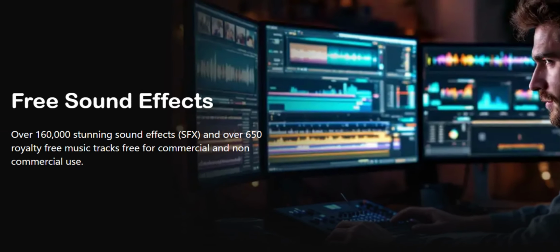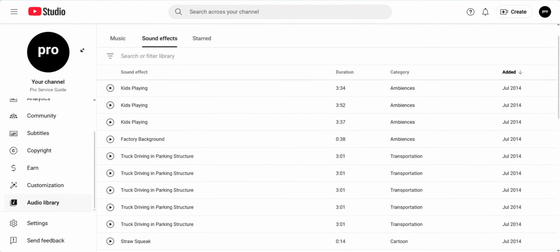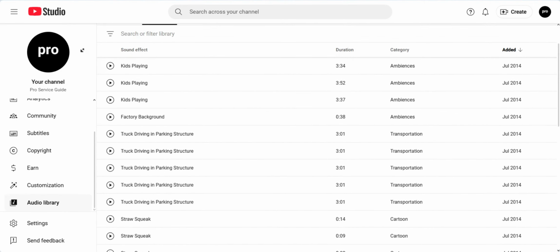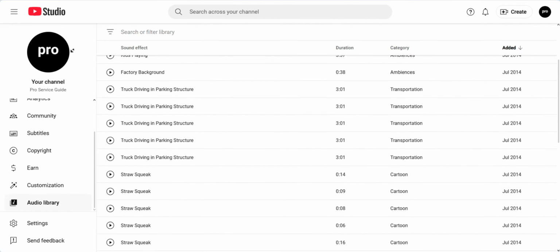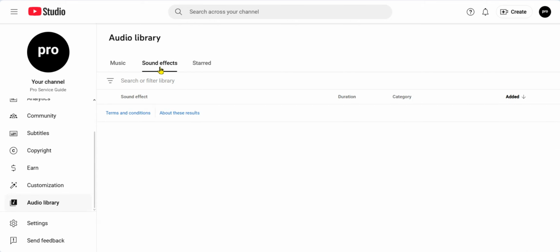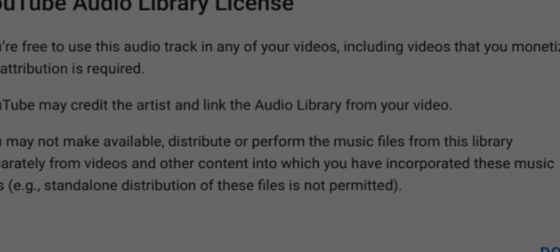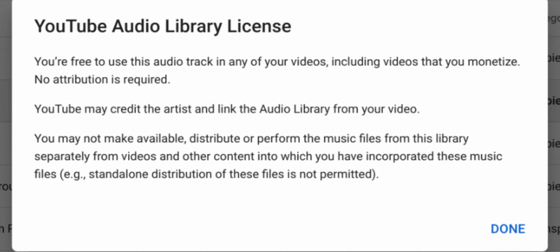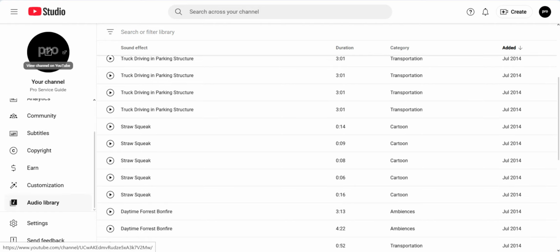Zapsplat is massive, but do you know that YouTube itself has a hidden library of free sounds built right in? YouTube Audio Library. It is built into the YouTube Studio. Under the audio library, you will find music tracks and sound effects. You can favorite the ones you use often. Everything here is safe to use in your videos without copyright issues. It is a must-know resource for video editors.